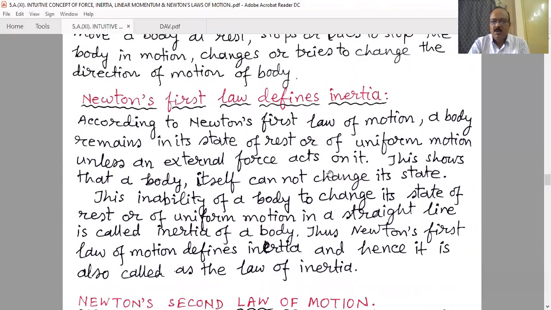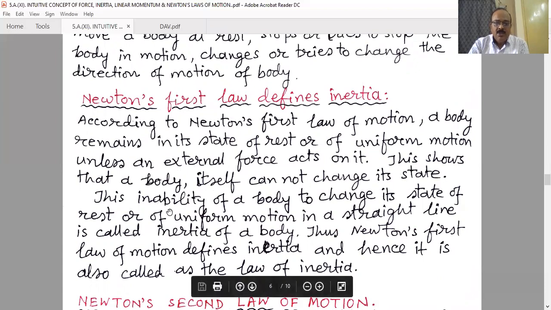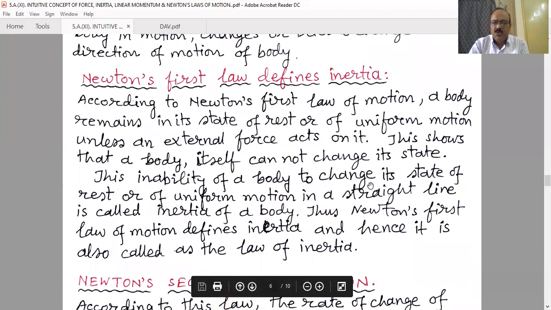According to Newton's first law of motion, a body remains in its state of rest or of uniform motion unless an external force acts on it. This shows that a body itself cannot change its state. This inability of a body to change its state of rest or of uniform motion in a straight line is called inertia of the body. Thus, Newton's first law of motion defines inertia, and hence it is also called the law of inertia.